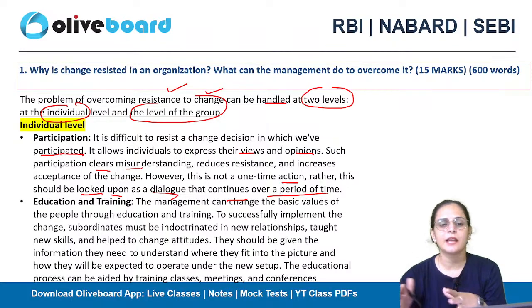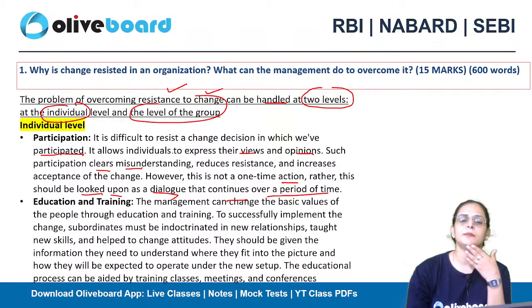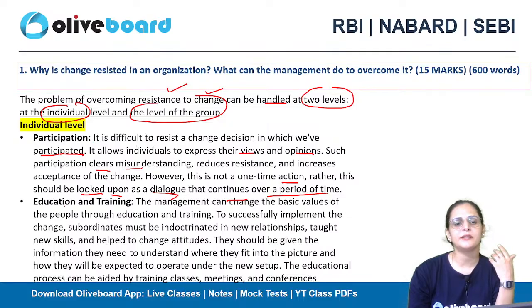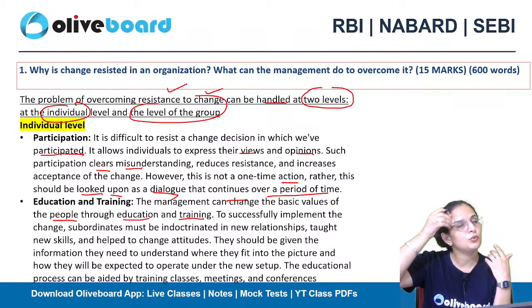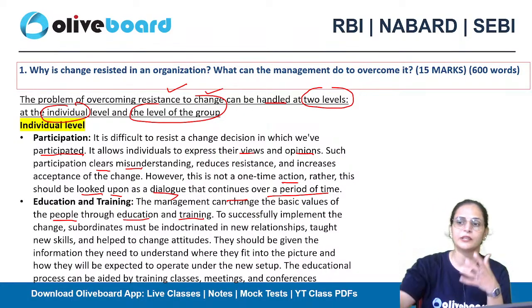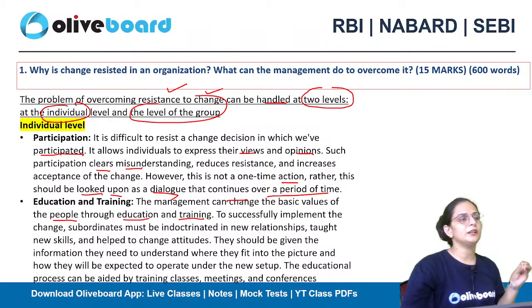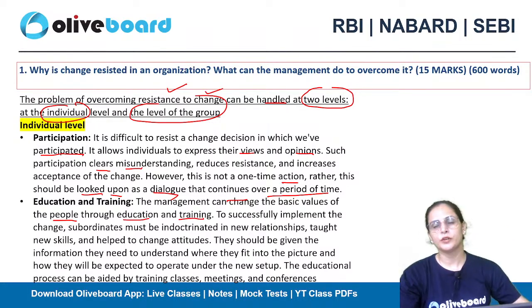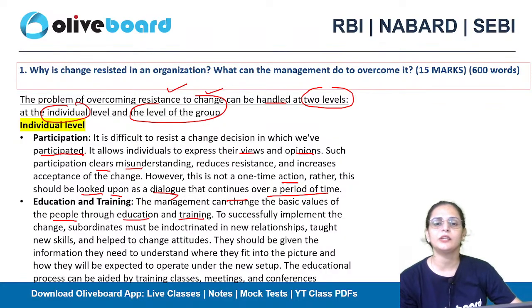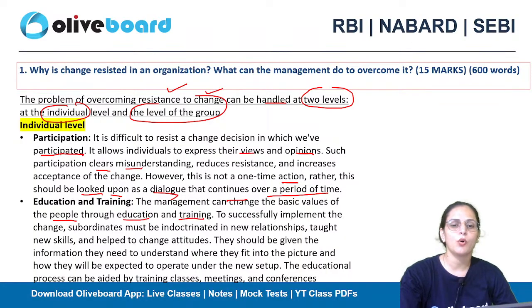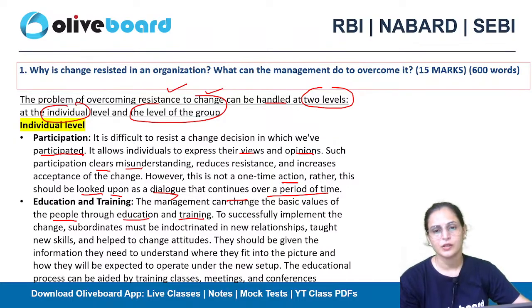Okay. Next is education and training. The management can change the basic values of the people through education and training. Suppose the management is interested in introducing a change in an organization, they will take certain steps forward to educate you or train you about all the changes that they are about to introduce.